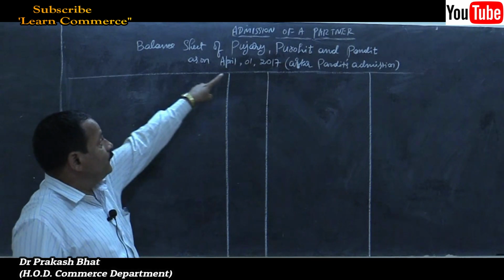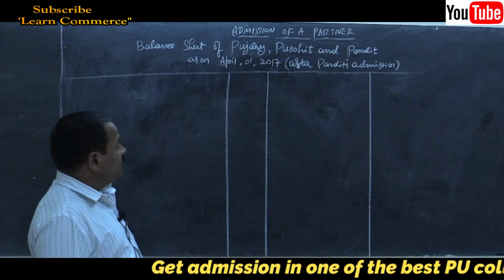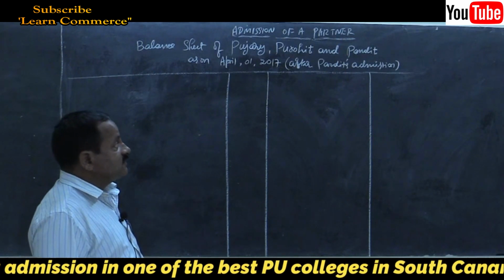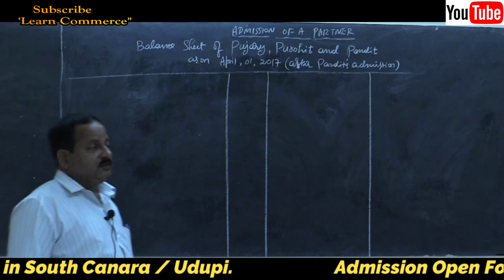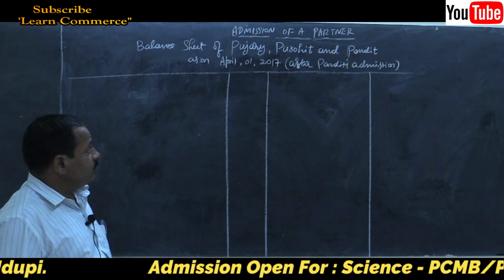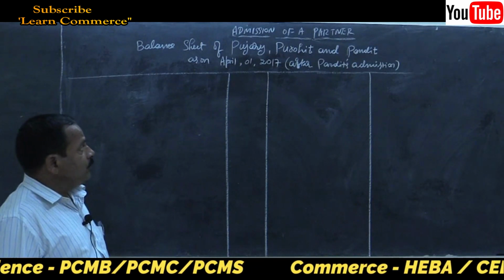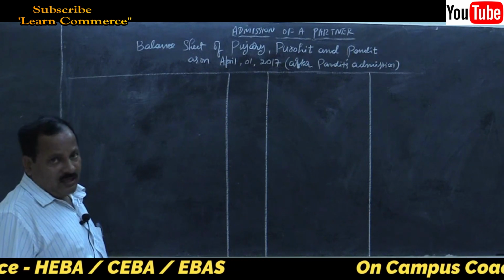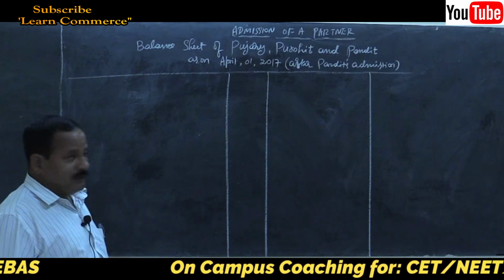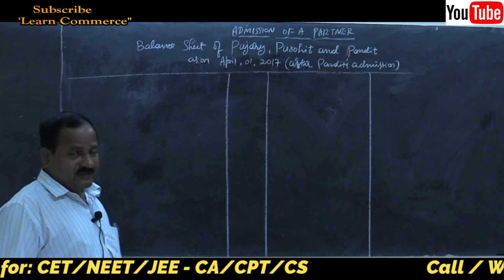Balance sheet of Pujari, Purohit and Pandit as on April 1st, 2017 after Pandit's admission.